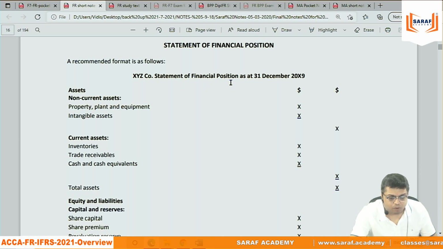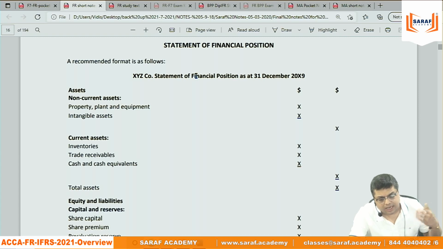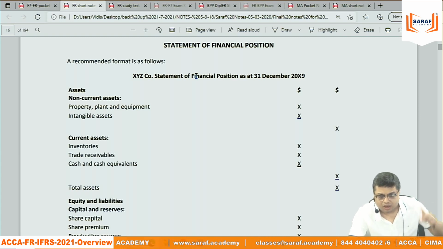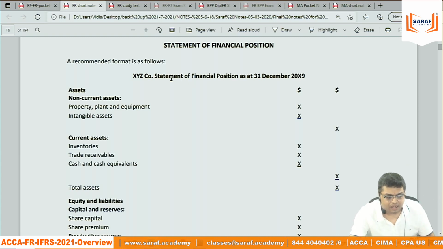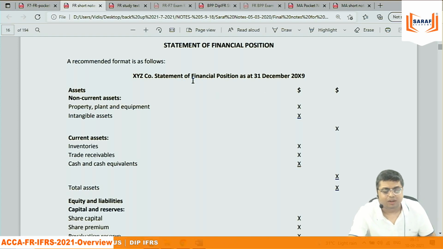The financial position: in IFRS, they use the term financial position. In India, we can say balance sheet. In US GAAP, we can say balance sheet. But in IFRS, we use the term financial position for balance sheet. Balance sheet as on 31st December 2021, or financial position as on 31st December 2021, because balance sheet is always as on a particular date.